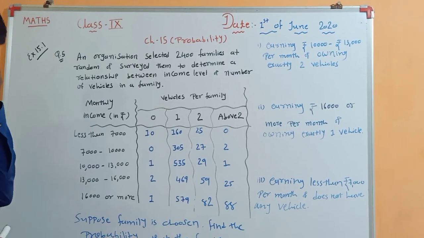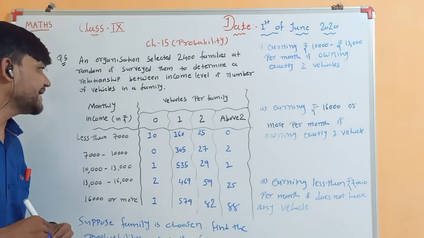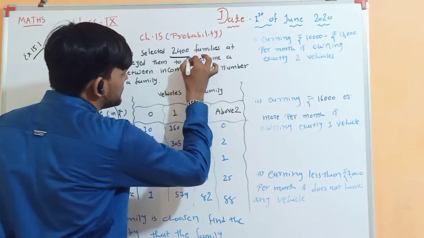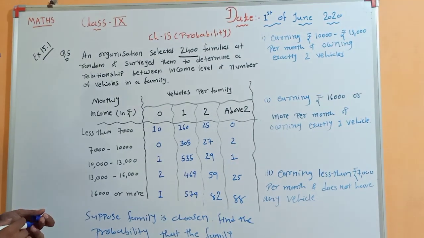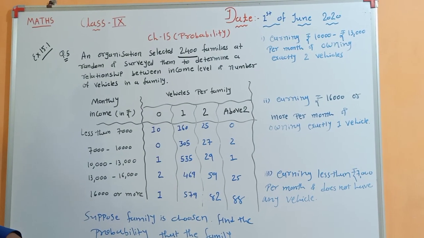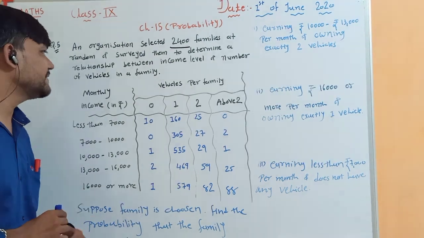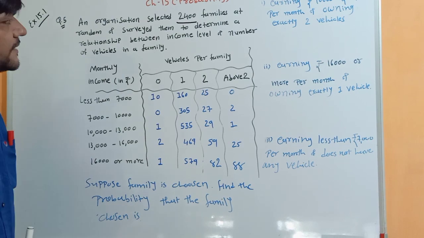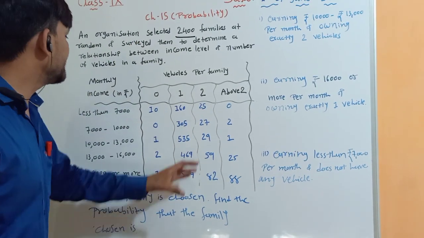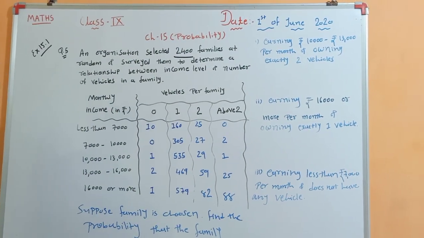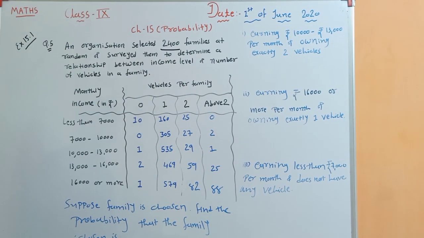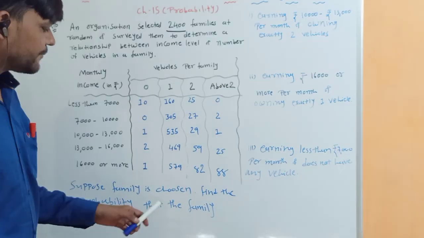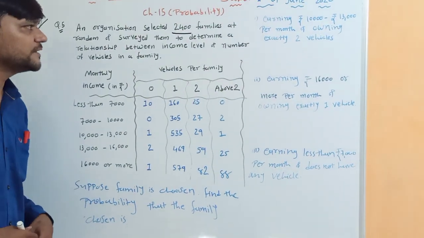Question number 5. An organization selected 2,400 families at random and surveyed them to determine a relationship between the income level and the number of vehicles in a family. Guys, this data shows the monthly income and the number of vehicles in a family. So suppose a family is chosen, find the probability that the family chosen is.